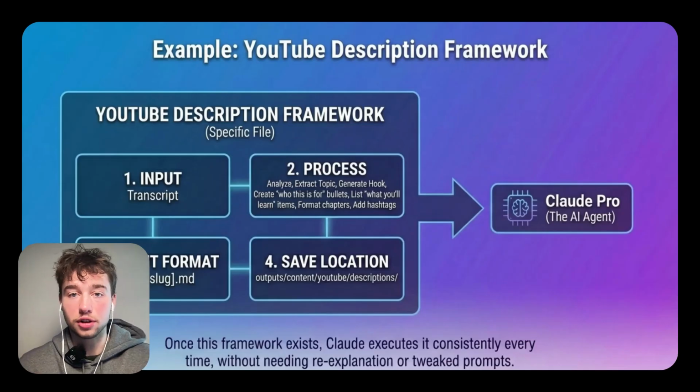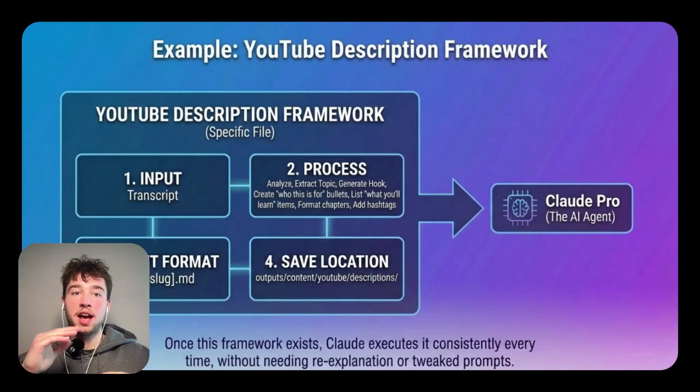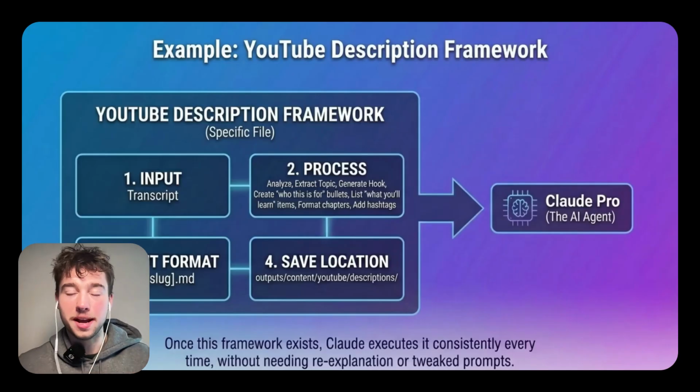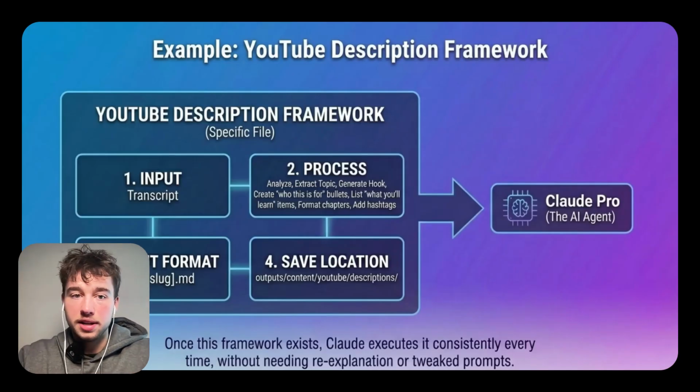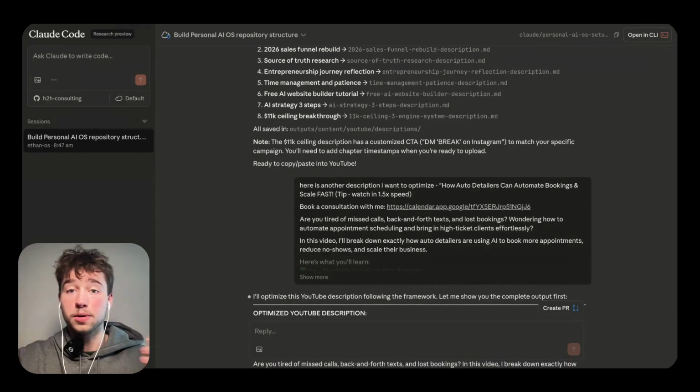And before this, I would have to go back and forth with ChatGPT, have trouble. I'd have to paste all the links in there manually, and it was a very tedious process. So I'll show you an example of what I did here earlier. I had to re-optimize all the YouTube descriptions that I had on my channel.